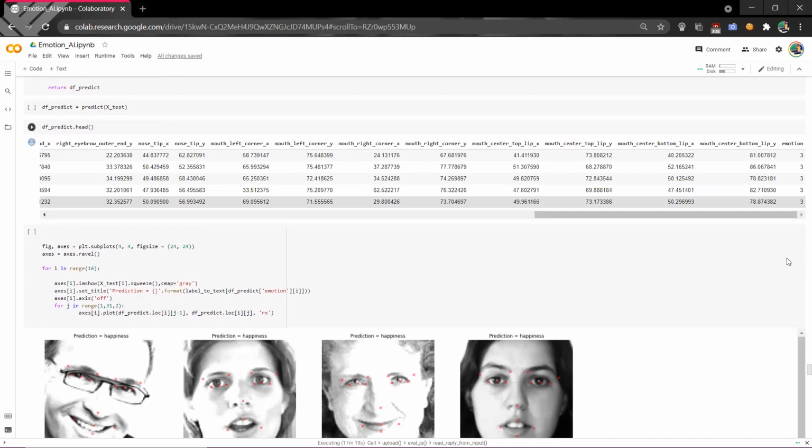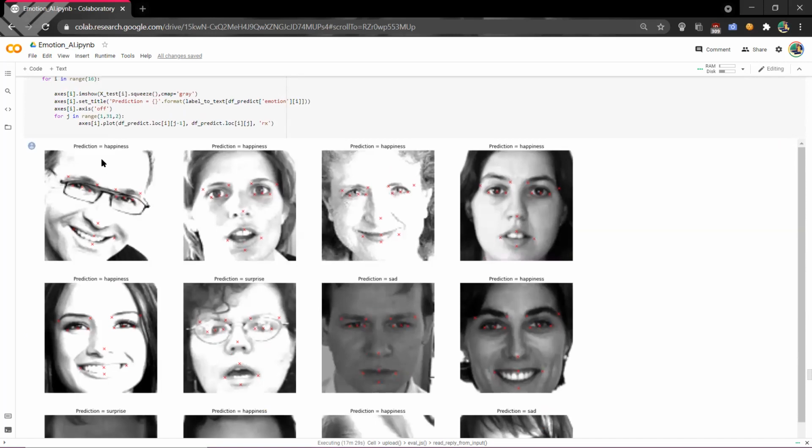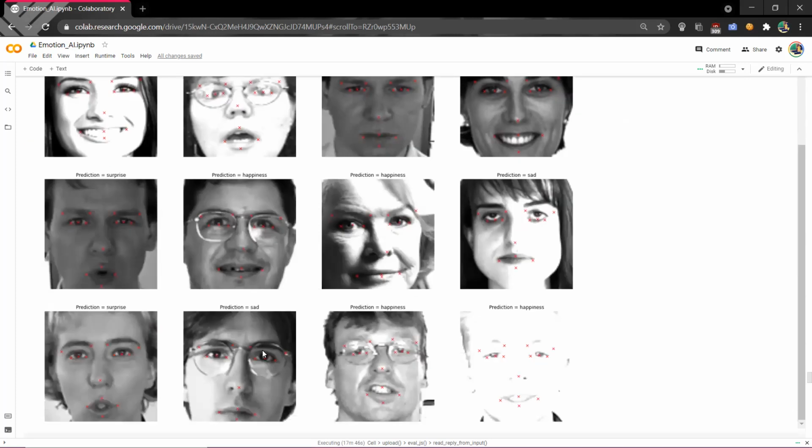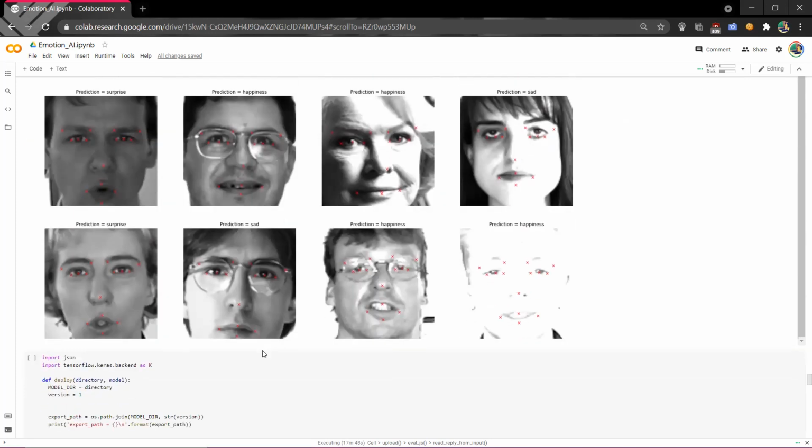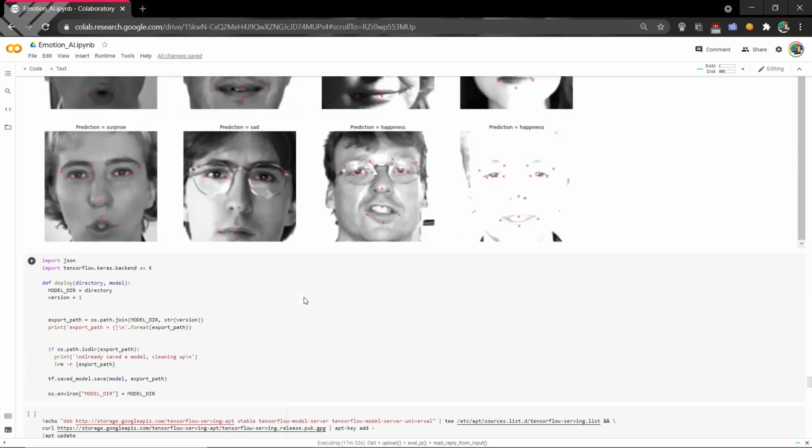Next, we plot the test images and their predicted key points and emotions. As you can see, we have them plotted. This one, the guy looks happy, and even the girl looks happy. Now moving to this one, it is surprise. So we know that we have gained solutions to whatever we have tested till now.